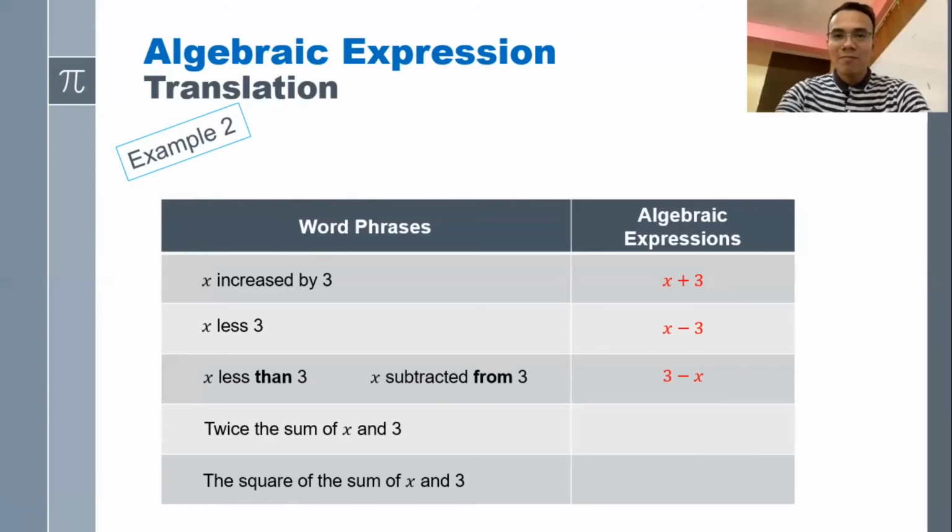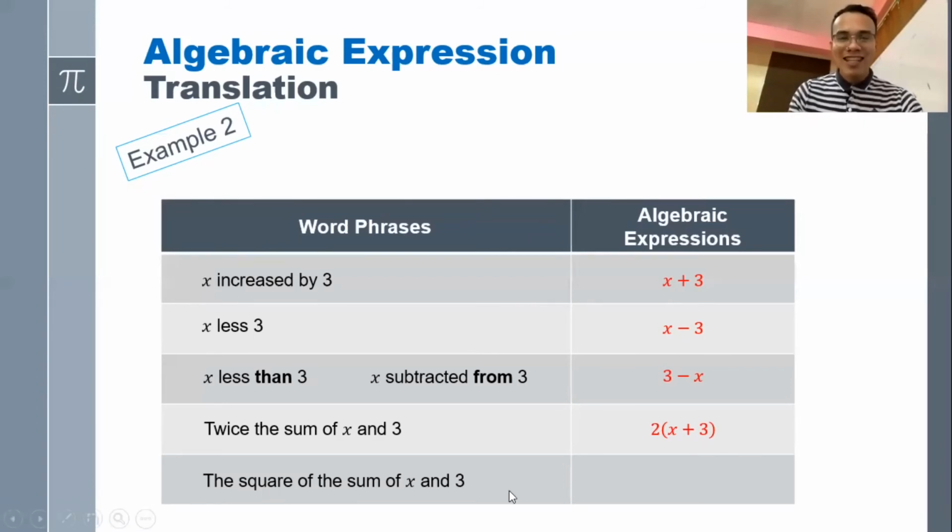Next item, twice the sum of x and 3. First, we have to get the sum of x and 3, and the sum of x and 3 is x plus 3, and we're going to twice that result. And the answer is 2 times x plus 3. This is how you are going to do it.